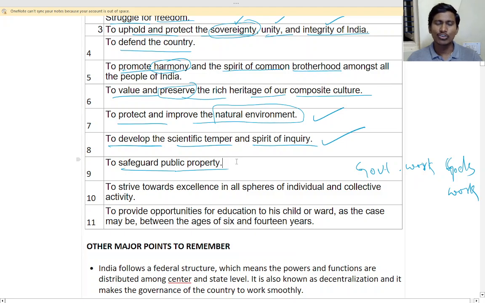You may have seen government builds huge complexes and all, but after some time they get in bad condition. Yes, because of the non maintenance or some of the other factors, right? So that is why you should safeguard it. You should tell the people responsible for maintaining it. You should inform them, yes, this is getting in bad shape, and then they will follow it.